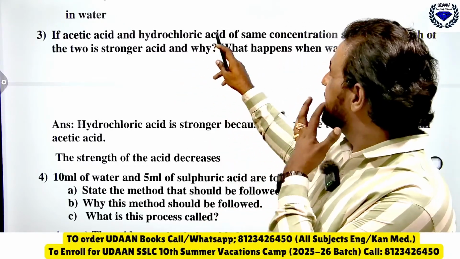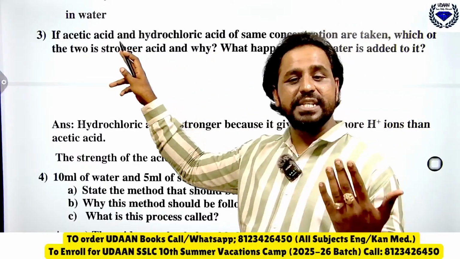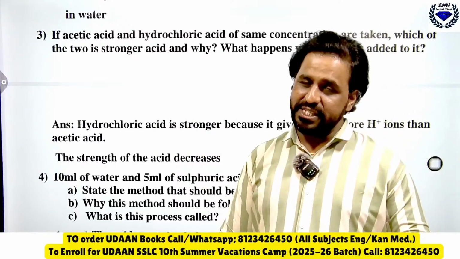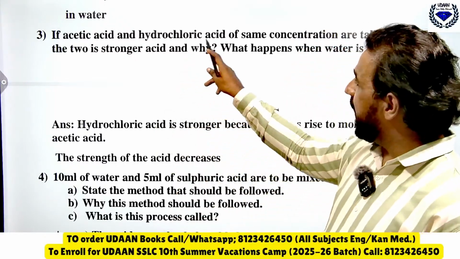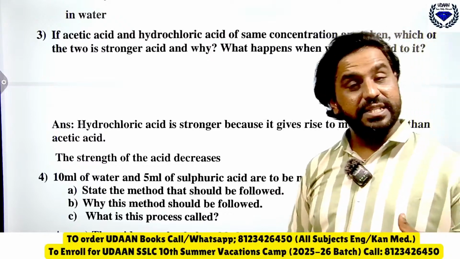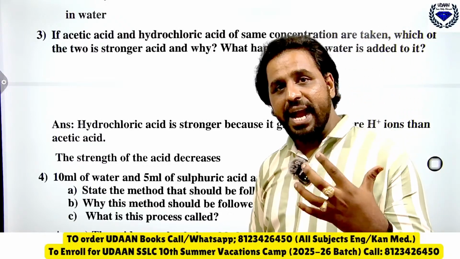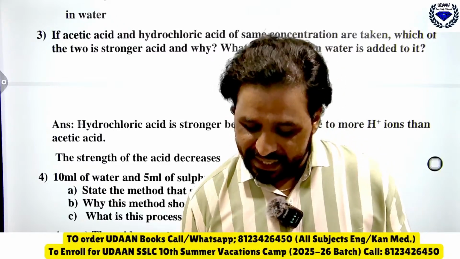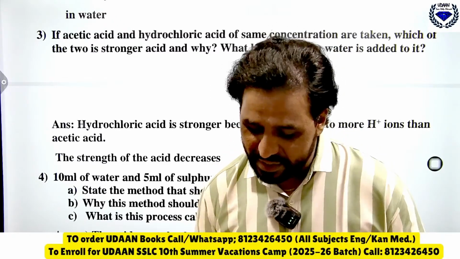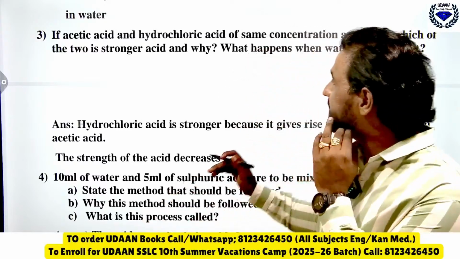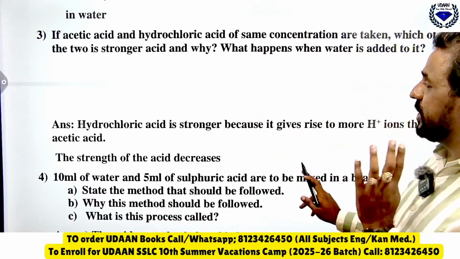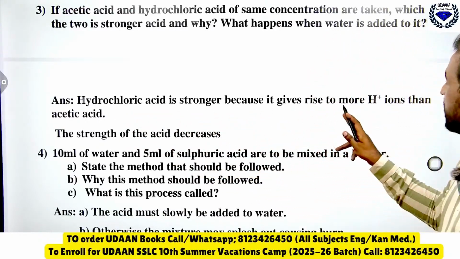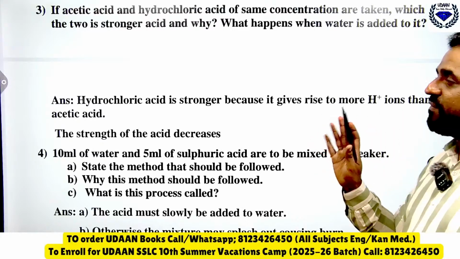Acetic acid is a weak acid, which has fewer H+ ions, whereas hydrochloric acid is a strong acid. So see what happens when water is added to it. Hydrochloric acid is stronger because it gives rise to more H+ ions than acetic acid.